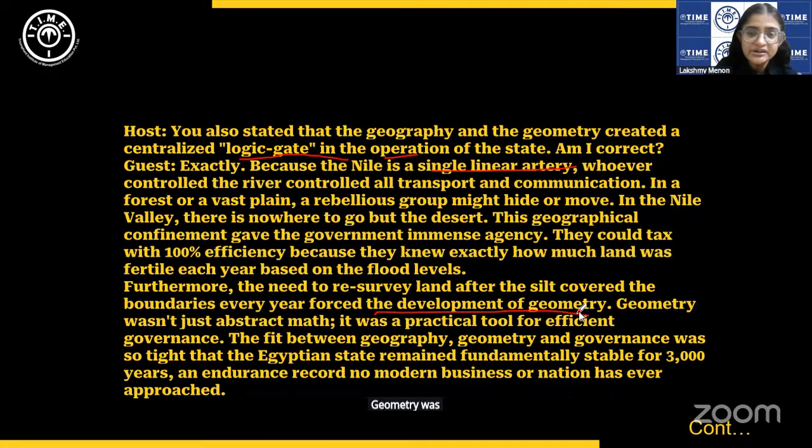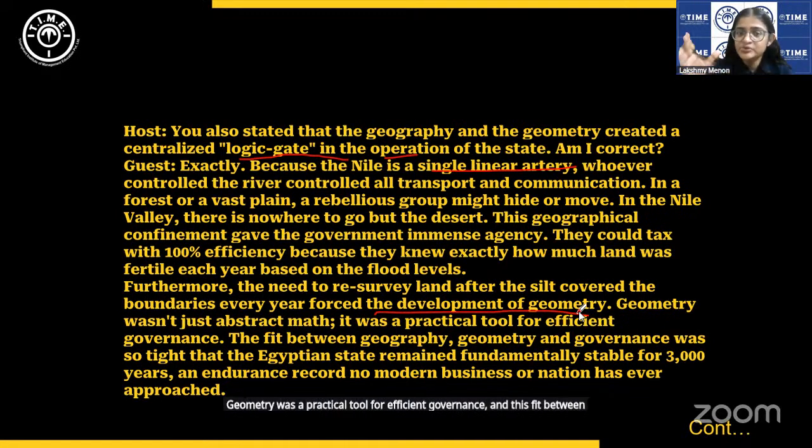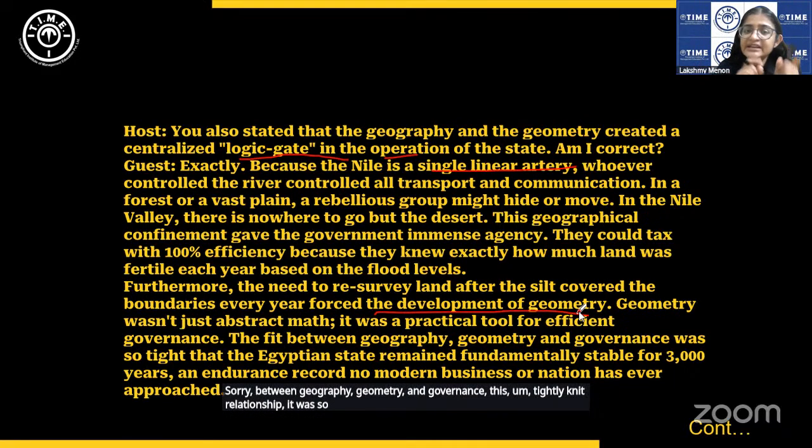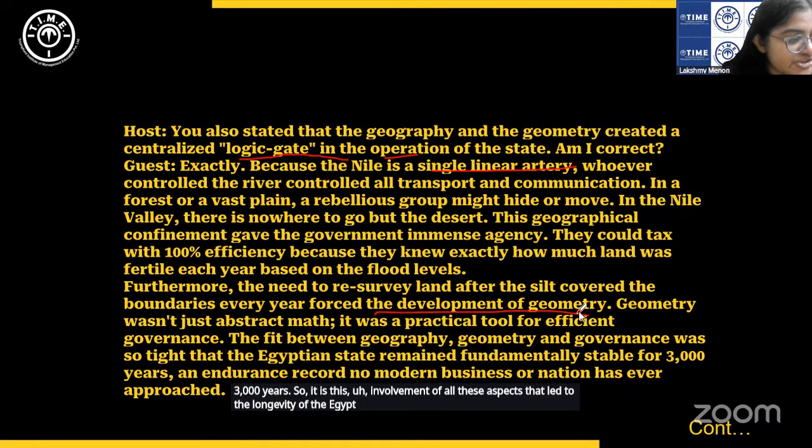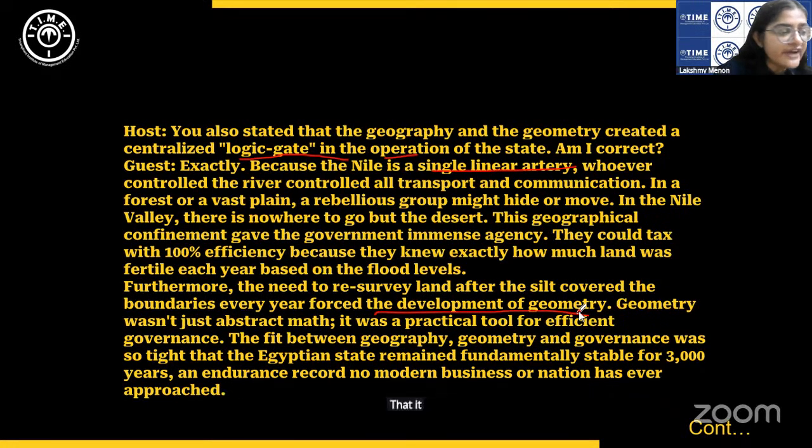Geometry was a practical tool for efficient governance, and this tightly knit relationship between geography, geometry, and governance was so tight that the Egyptian state remained fundamentally stable for 3,000 years. So it is the involvement of all these aspects that led to the longevity and strength of the civilization. It was not just a divine phenomenon, as many people believe.